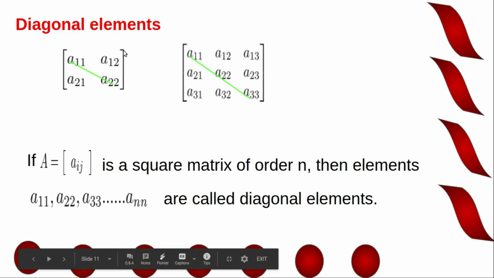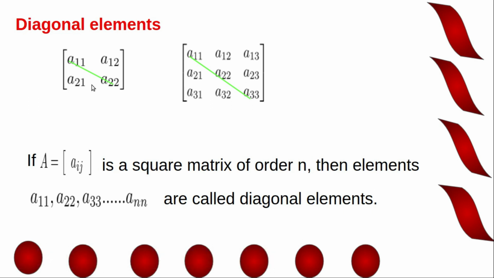Now diagonal elements. Okay, consider general form of a 2/2 matrix. This is the general form of a 2/2 matrix. A11, A12, A21, A22. Now this diagonal is known as main diagonal. Okay, diagonal which starts from top of left side, left top to right bottom. This diagonal is known as main diagonal. Elements in the main diagonal are known as diagonal elements.